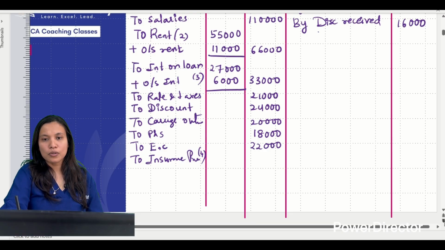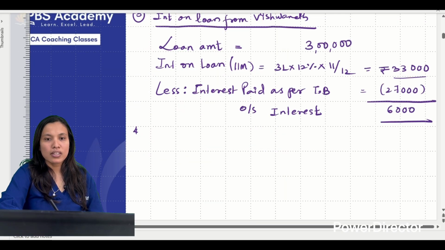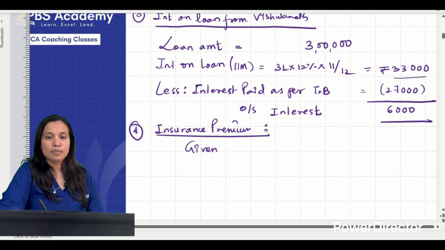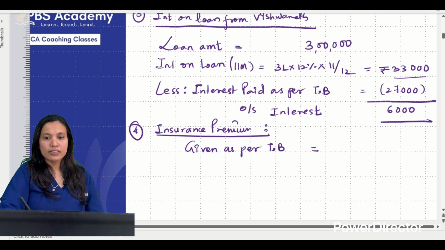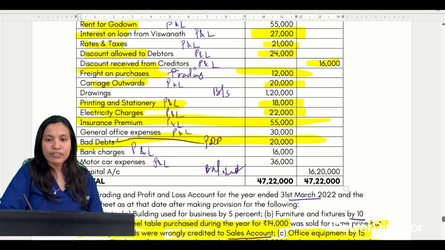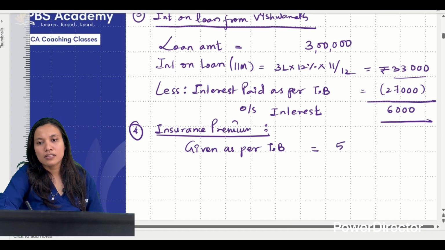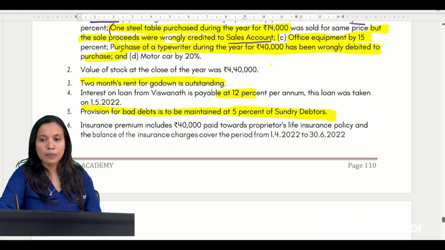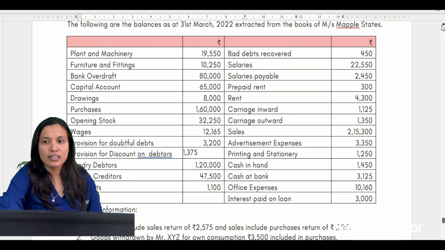Go to the working note part. Number 4 working note, insurance premium. Put the heading. So given premium as per trial balance is how much? As per trial balance, given premium is 55,000. Okay, first I'm writing what is given to me. Then let me read the adjustment that is given.